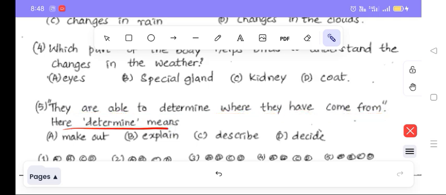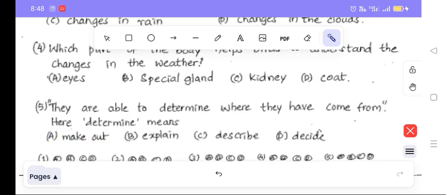They are able to determine where they have come from. Here, determine means: make out, explain, describe, decide. Which one do you think is the right answer? A is the right answer. You can take that one as the right answer. Here, determination is where they have come from, they can make out from which place they have come from. Very good. You can take make out as the right answer here.